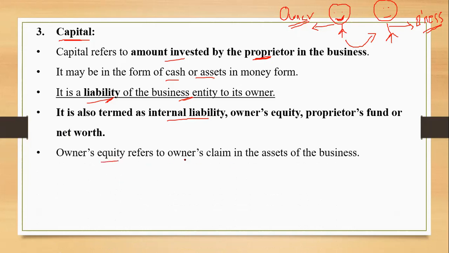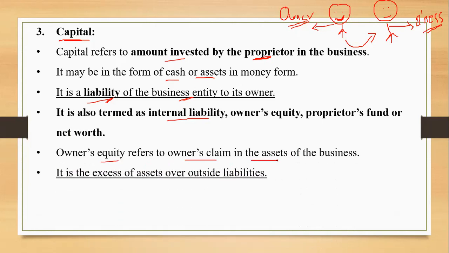Owner's equity refers to owner's claim in the assets of the business. That's a very similar term. We can at times calculate the capital as the excess of assets over its outside liabilities. We already have learned something about the accounting equation. In terms of transactions, I told you accounting equation is assets equal to capital plus liabilities. At that time also I told you this accounting equation is a separate chapter. Chapter number 5 we are going to learn in detail.